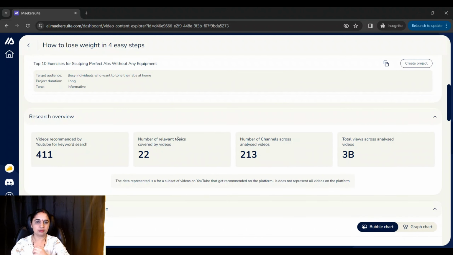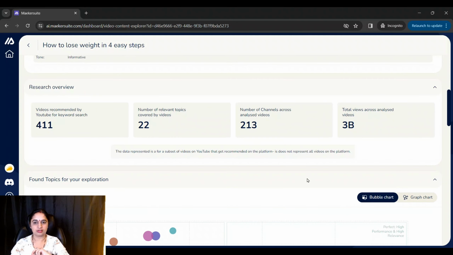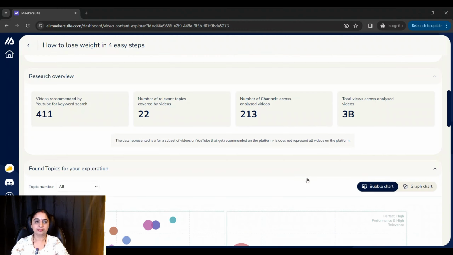So let's scroll down below, and here you have the research overview. So videos recommended by YouTube for the keyword search is 411, and we have the number of relevant topics, the number of channels that it analyzed across YouTube, and total views across analyzed videos is 3 billion. So now I know this is definitely a topic that people are looking for, and it might be a good topic for me to create a video on. So I'm not actually wasting time creating videos which nobody is actually looking for.